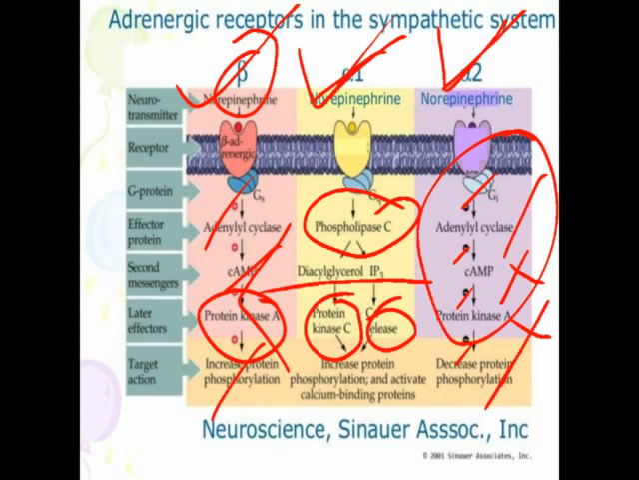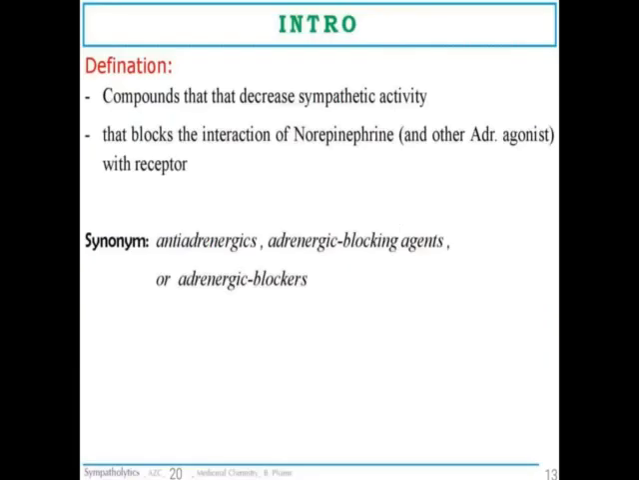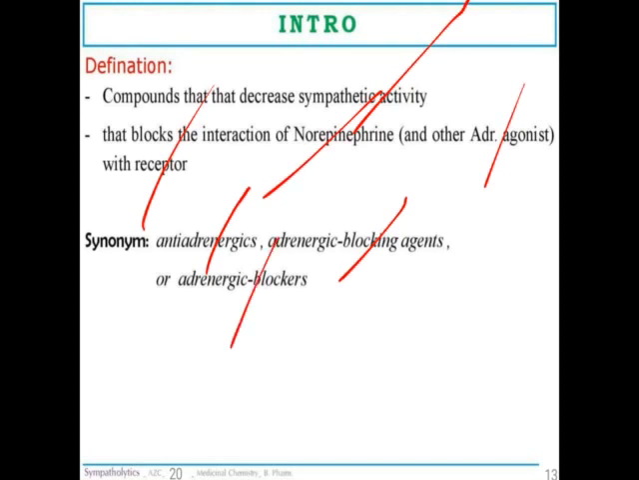Okay, so if it is relaxing the smooth muscles, we need not give the antagonist, you can give the alpha 2 agonist. So beta blockers, alpha 1 blockers, or alpha 2 agonists. What are sympatholytic drugs? They decrease the sympathetic activity, and block the interaction of norepinephrine or adrenaline agonist with the receptors. So these drugs are called antiadrenergic drugs, sympatholytic drugs, adrenergic blocking agents, or adrenergic blockers.